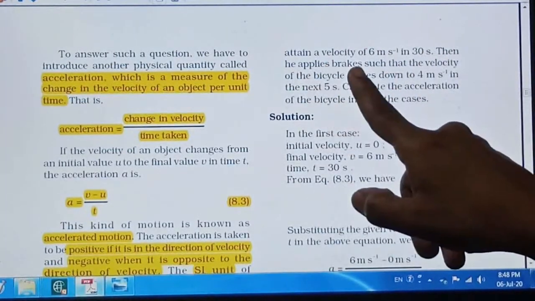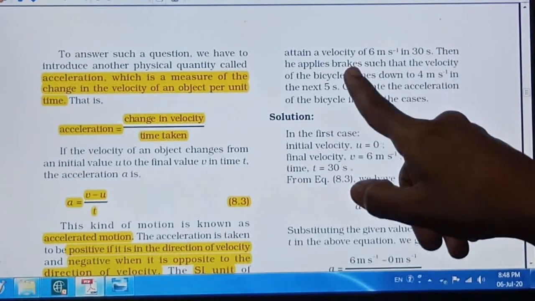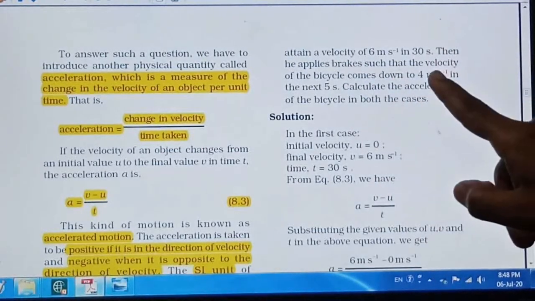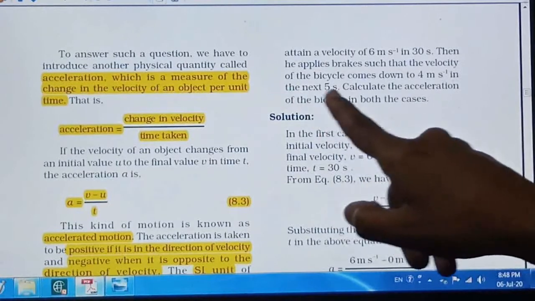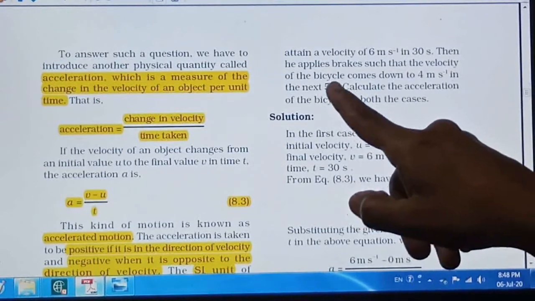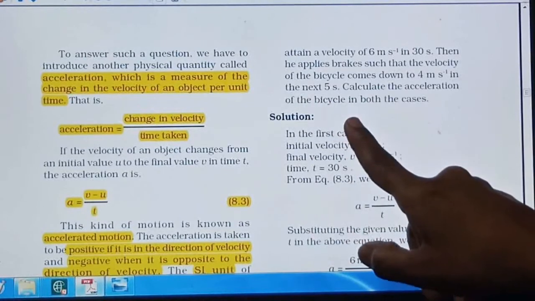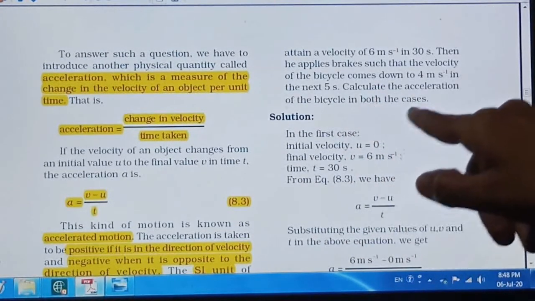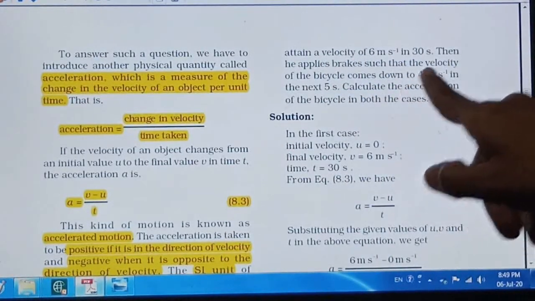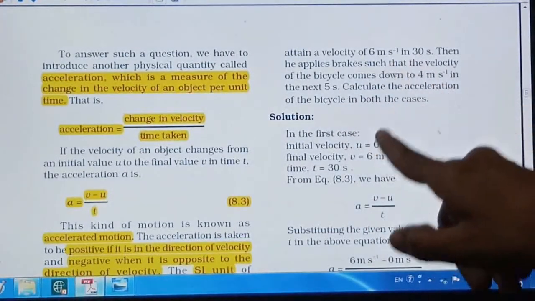Then he applies brakes. As the brakes are applied, the velocity is reduced such that the velocity of the bicycle comes down to 4 meter per second in the next 5 seconds. So for this reducing velocity, the next 5 seconds time is given. Calculate the acceleration of the bicycle in both the cases, when the velocity was increasing and when the brakes were applied and the velocity was decreasing. In both the cases you have to find out the acceleration.